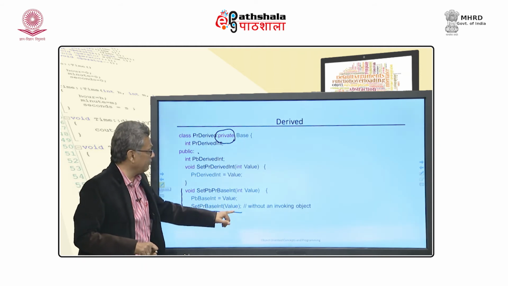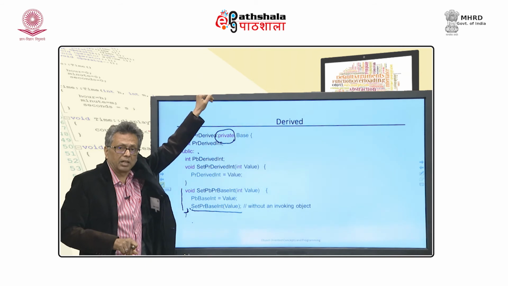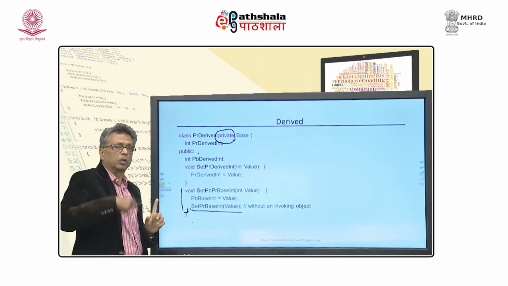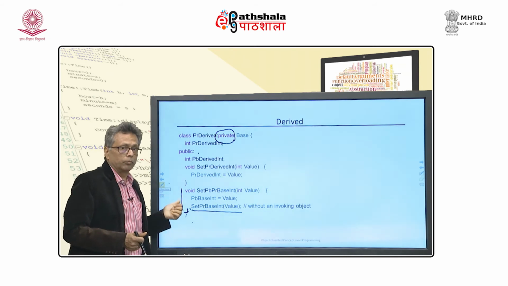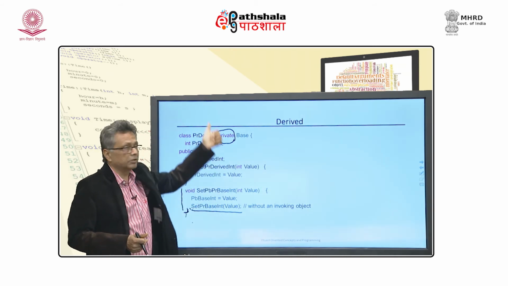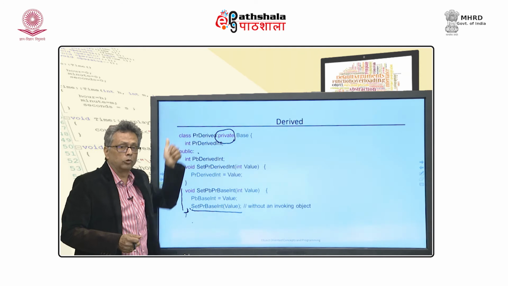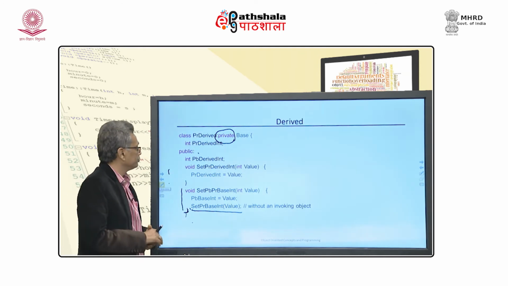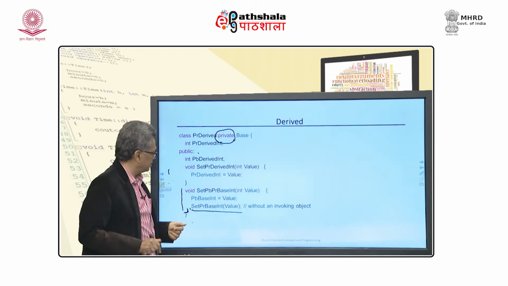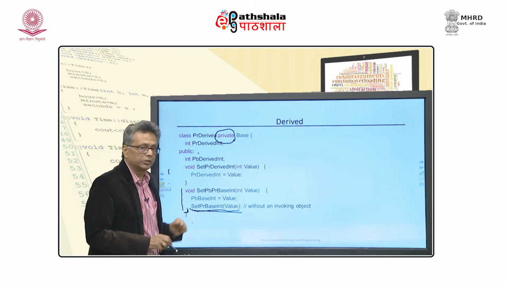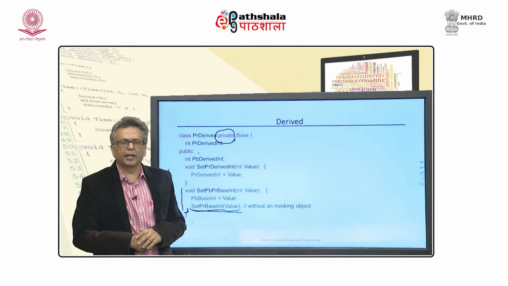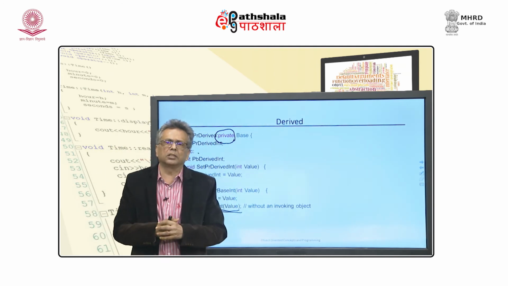Now, this is setting the value for a private member of the base class, that means it is still available even after the private derivation, but quite indirectly. I will have to call the member function of the base class through a member function of the derived class, then and only then I will be able to access it, otherwise not. An interesting thing is that set PR base int is a member function. How can I call that without object dot notation?